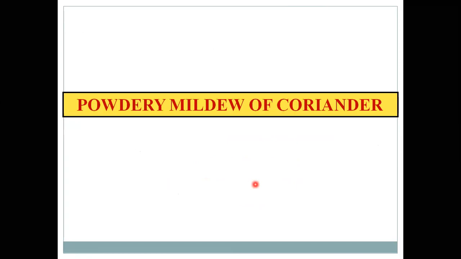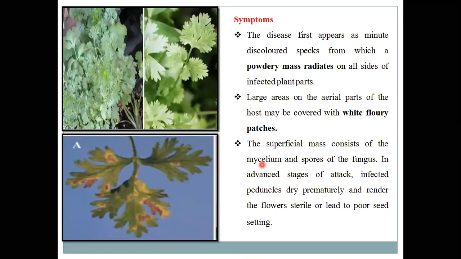Then the last vegetable crop suffering from this powdery mildew pathogen is coriander, developing symptoms through Erysiphe polygoni. In this case the disease first appears as minute discolored specks on the surface of the small leaves of the coriander.